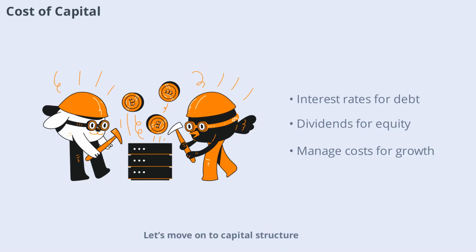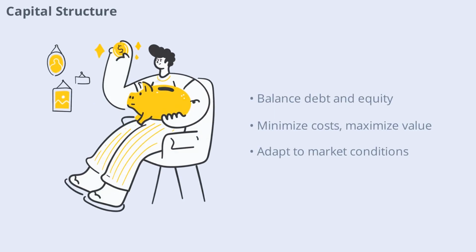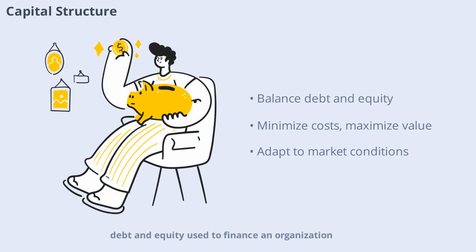Let's move on to capital structure and how organizations balance debt and equity. Capital structure refers to the mix of debt and equity used to finance an organization. Finding the optimal balance is key to minimizing costs and maximizing value. Too much debt increases risk, while too much equity can dilute ownership. The right mix depends on factors like industry, market conditions, and company goals.